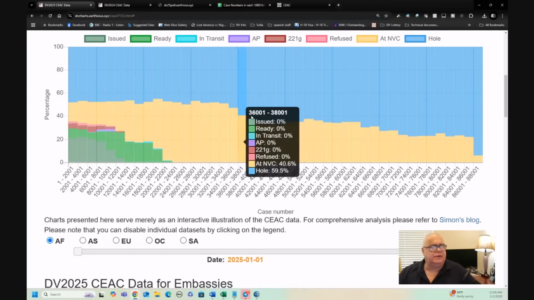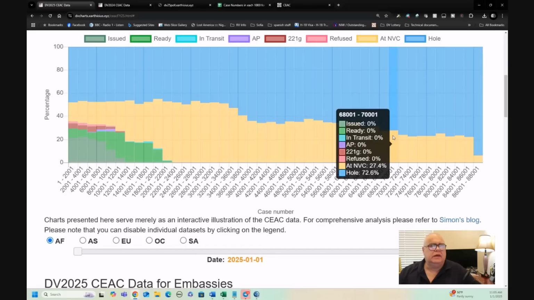The reason that the density comes down like this is because certain countries are limited during the draw. And so they reach a certain number of selectees for that country at a certain number, let's say 35,000. They say, okay, this country, and I don't know which country it is, has got a number of selectees that we consider to be enough or too many already. So any further cases from that country, we're going to discard. We're going to reject them. And so that I call limited countries.